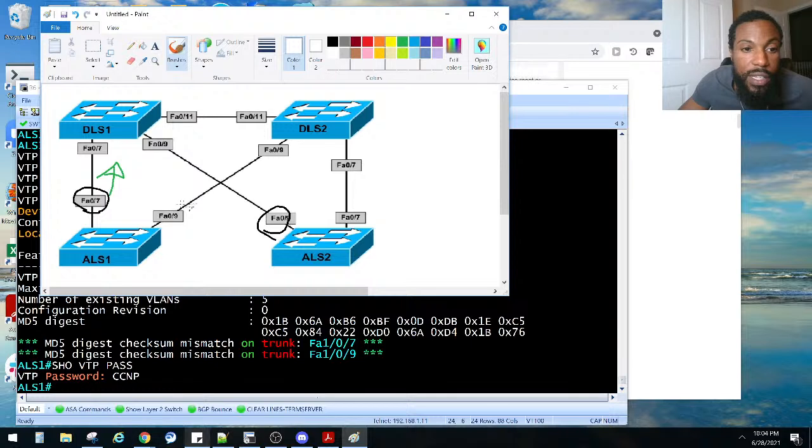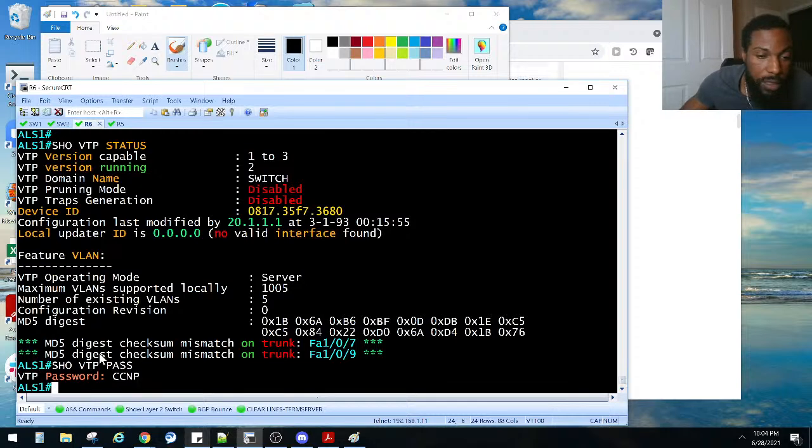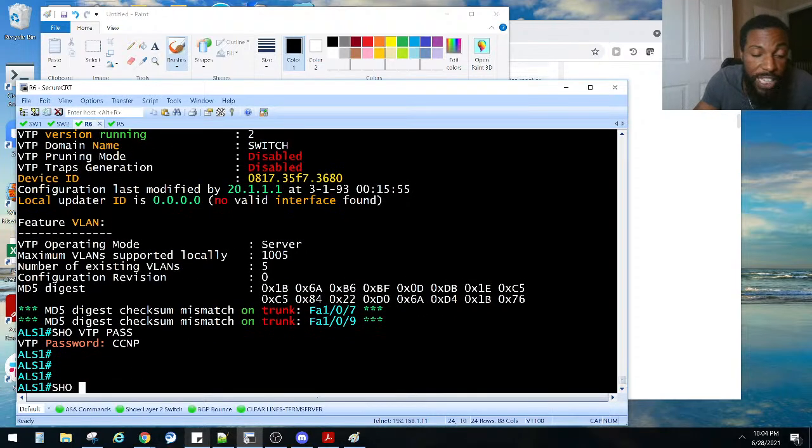That guy should be forwarding, and this guy should be forwarding for VLAN 100. All right, ALS1.